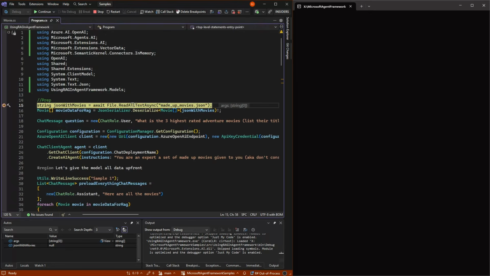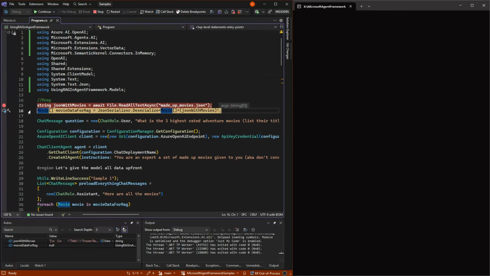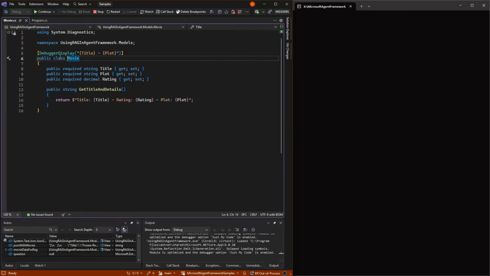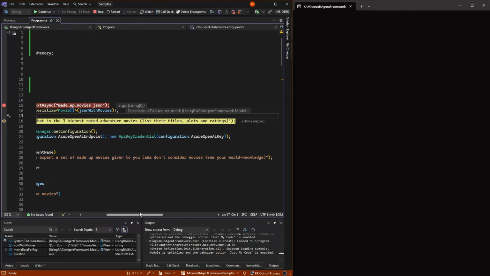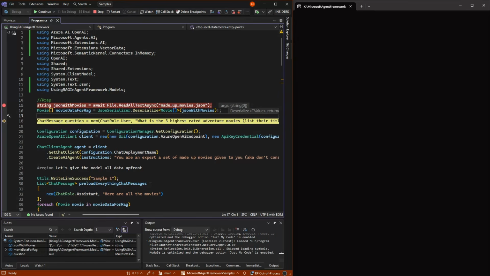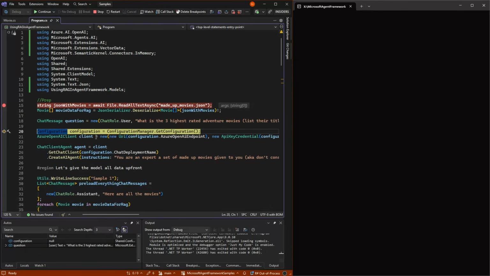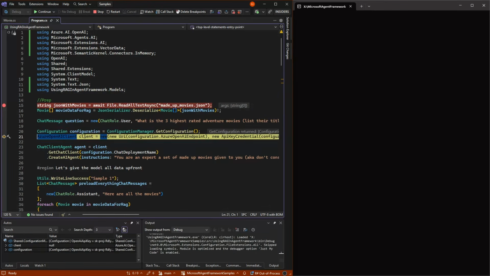So I take those and I turn them into objects. I just have an object for the same with the title, the plot, the rating, and a little method to get it as one big string. And then our question for today is: what are the 3 highest rated adventure movies, and we want to list them by plots and ratings. So this is the question, and then we're gonna make our Azure OpenAI client like normal.